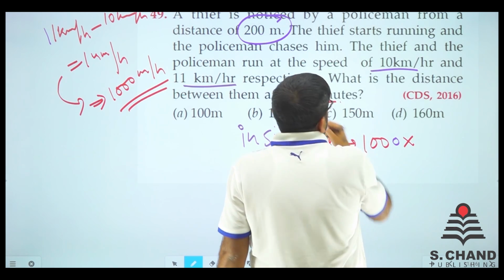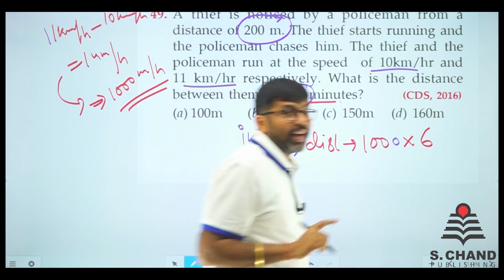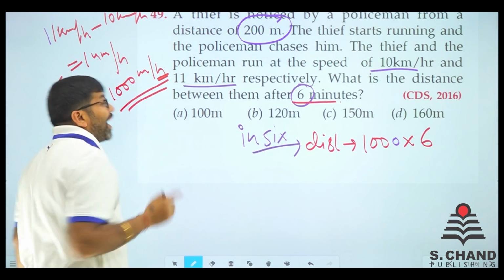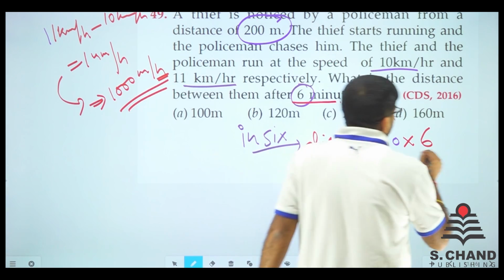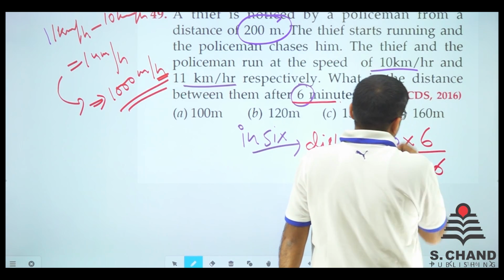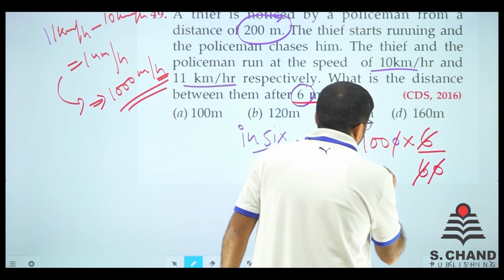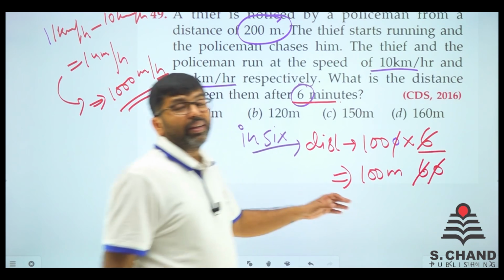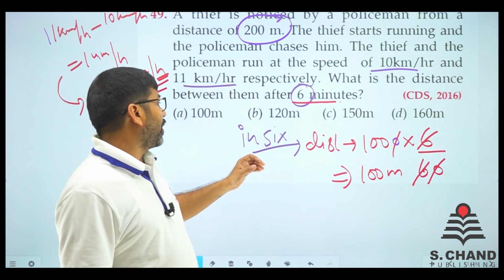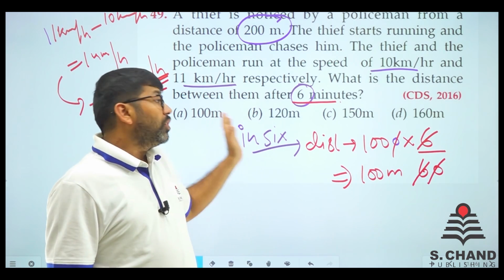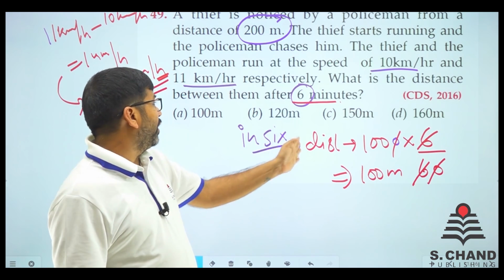And what is the time? Time is 6 minutes. So 6 minutes are there, but here we use hours, so what we'll do is divide by 60. So 0 cancels out and 6 cancels out. So we have got distance is equal to 100 meter. So 100 meter is the distance covered in 6 minutes. Now this will be covered 100 meter only.